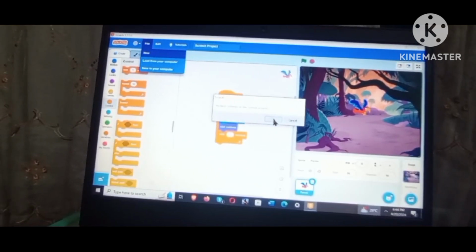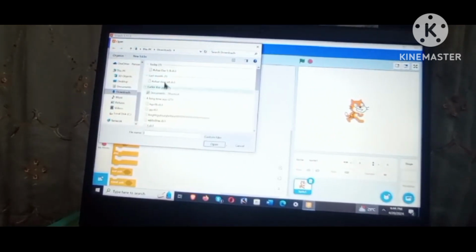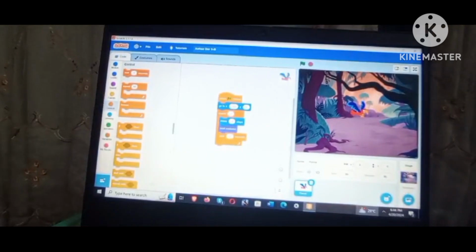Once, for example, I will close it. I will go on new. Okay, I will go in file and load from your computer. I am going to click this and open. I will get the same program again.